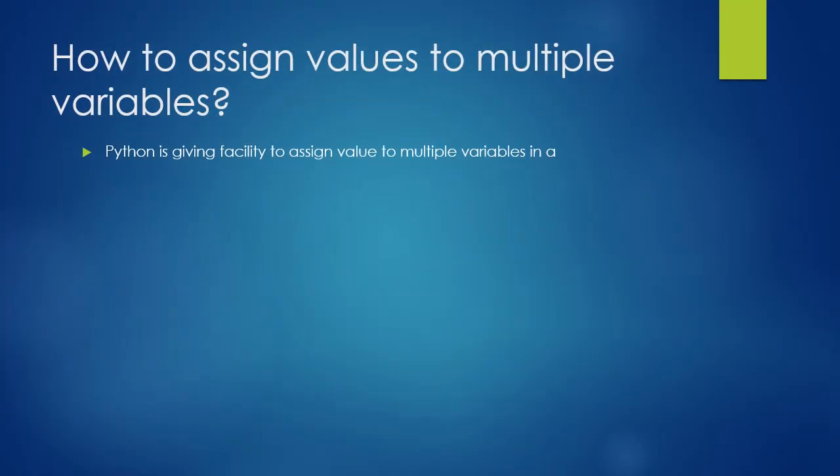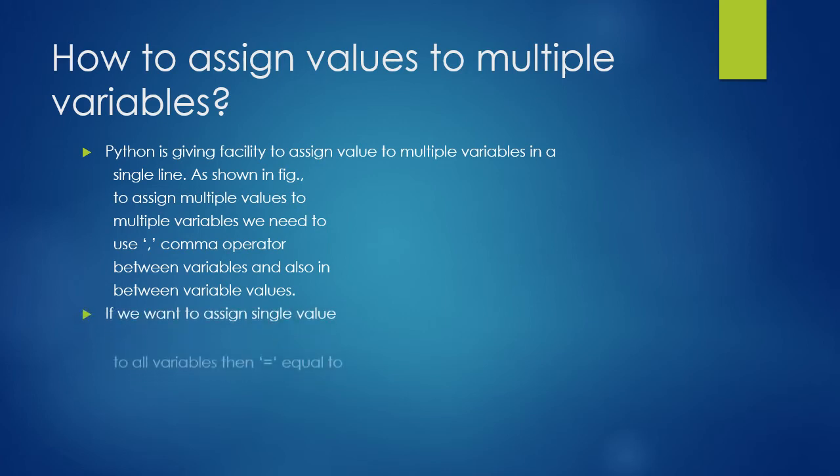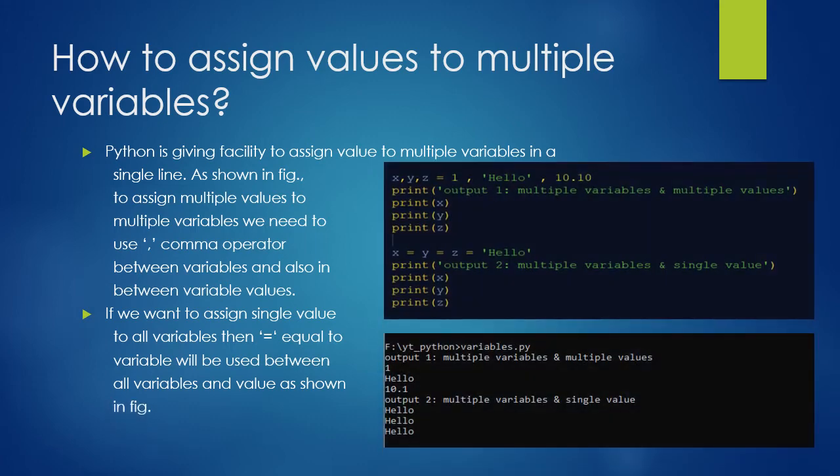How to assign values to multiple variables. Python gives the facility to assign values to multiple variables in a single line. We can do this in two ways: assign a single value to multiple variables, or assign multiple values to multiple variables. If we want to assign multiple values to multiple variables, we need to use the comma operator between the variables and also between the values, as shown in the figure.